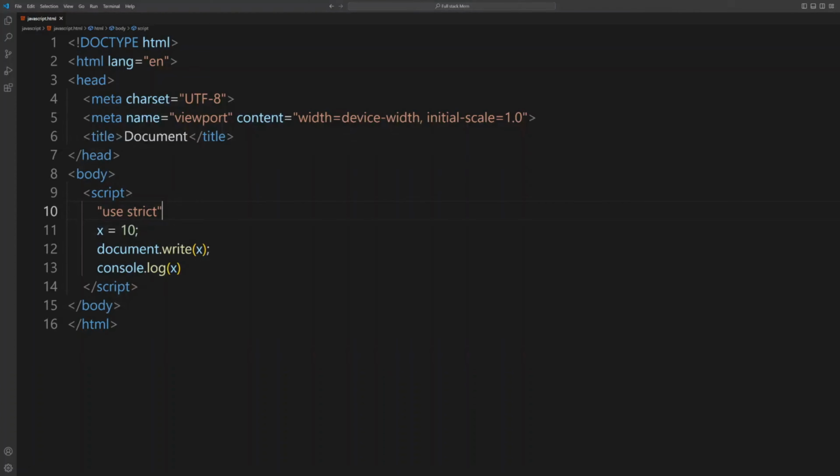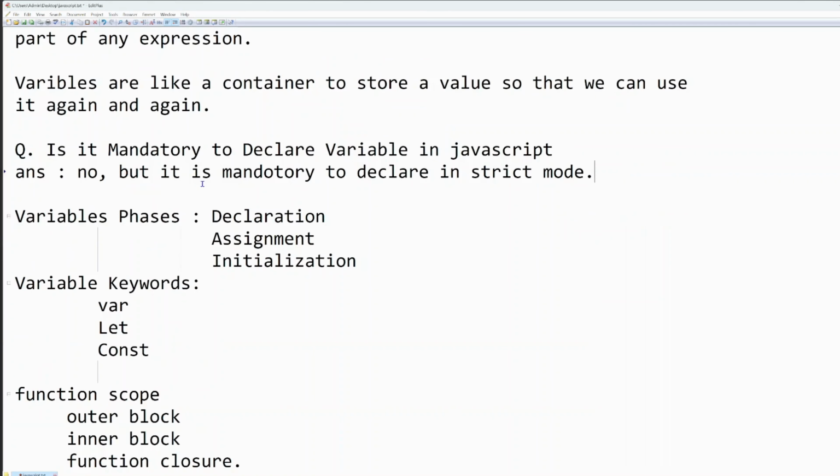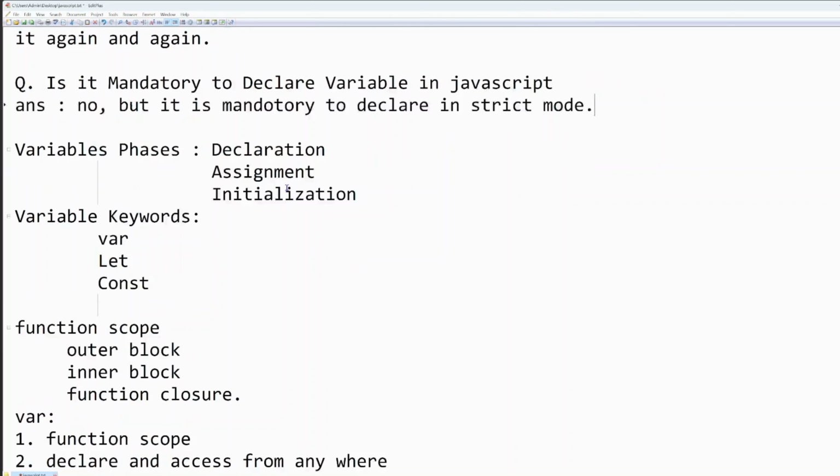So what that means exactly is, without strict mode it is not required, but when you use strict mode it is required. So that's our first question: it is not mandatory, but it is required if you use strict mode.